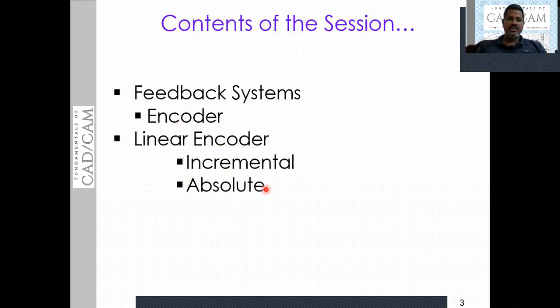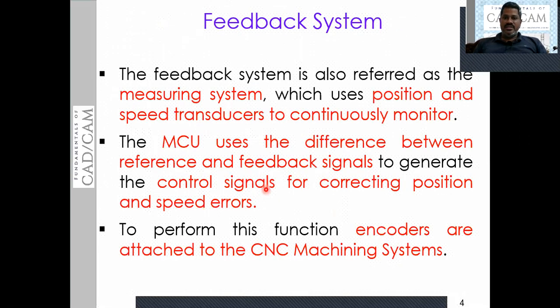Let me move further to discuss the feedback system first. Feedback system is referred to as a measuring system. In a CNC machine, the table and spindle are continuously in motion.